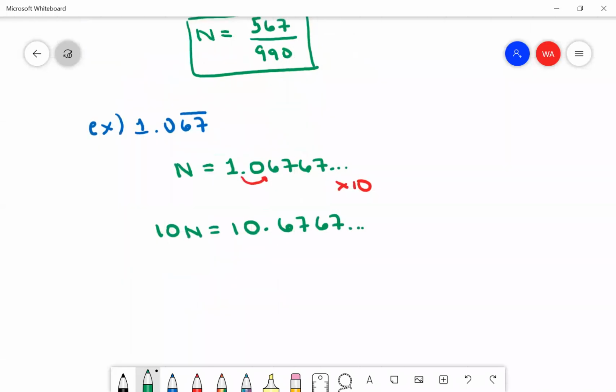And this is the piece I'm going to use when I do the subtraction. But I'm not done. Now I need to bring one of the repetitions up to the front. So I need to move the decimal right here. So I need to multiply by 100 to do that. 2 decimal places, 2 zeros. So that's going to give me 1,000n equals 1067.67 repeating. 67 is repeating forever.